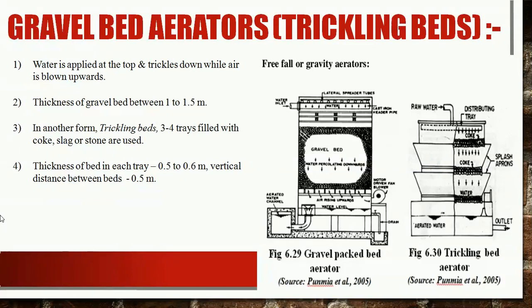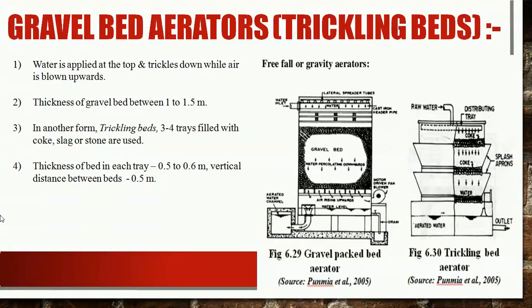In another form, commonly known as trickling beds, which is shown in the second figure, 3 or 4 trays filled with coke, slag or stone are used. The thickness of bed in each tray is kept about 0.5 to 0.6 meter, while the vertical distance between them is kept about 0.5 meter.